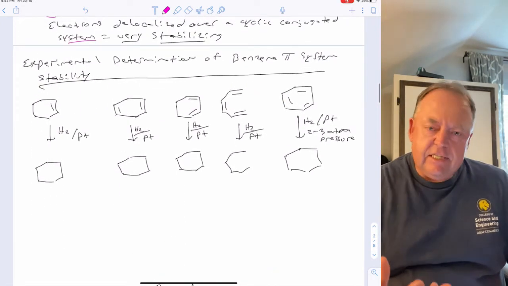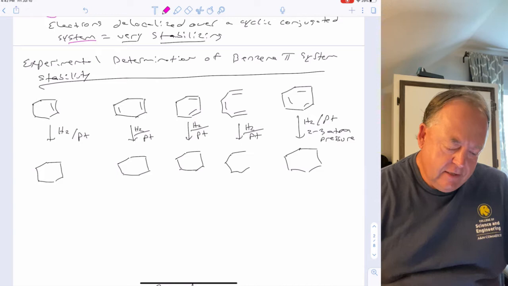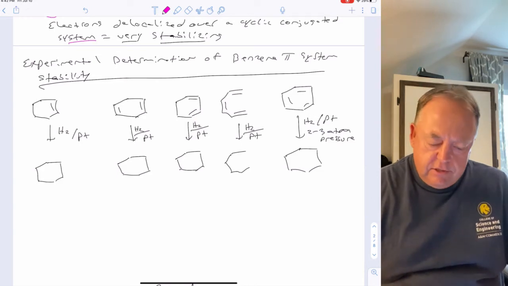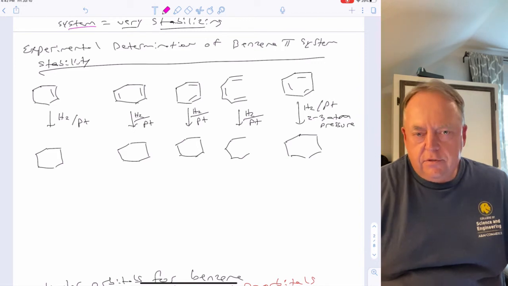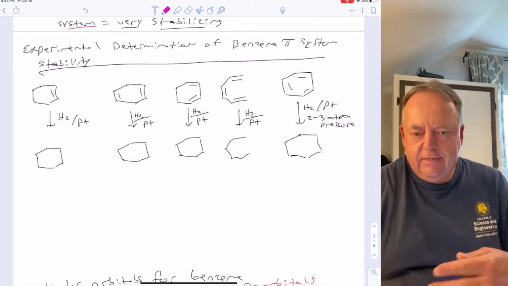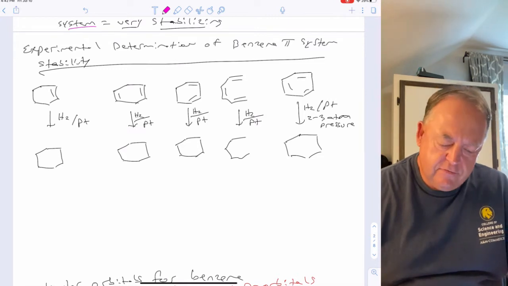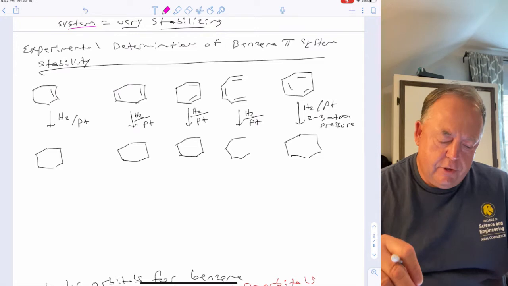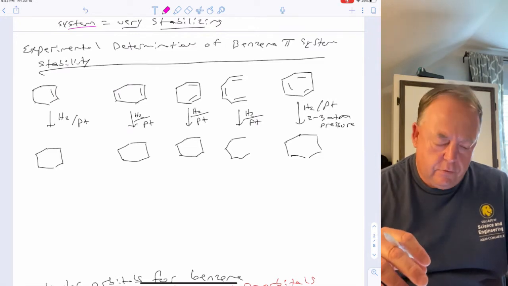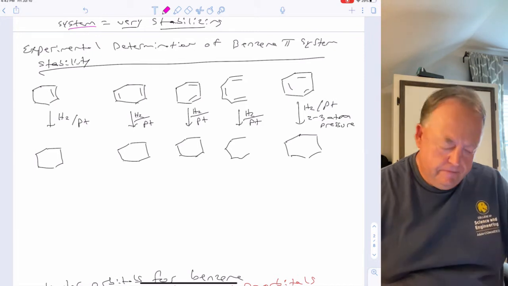And so that is very stabilizing. So we can get an idea of how stabilizing that is through chemical reactions. So we looked at this in the past, for the stabilities of different alkenes and the stabilities of different dienes, right? If you take them and do a hydrogenation, for example, if all of the products are the same, then you can measure how much heat is evolved, and that will tell you how stable one is versus another.